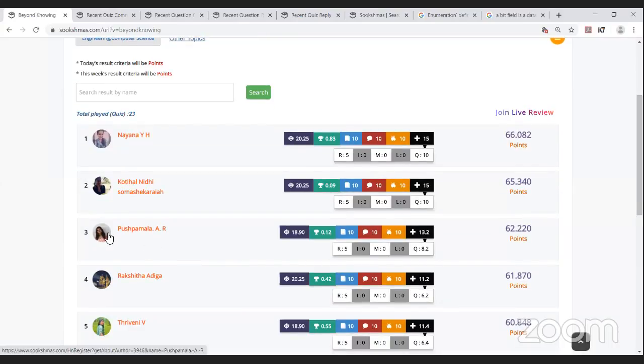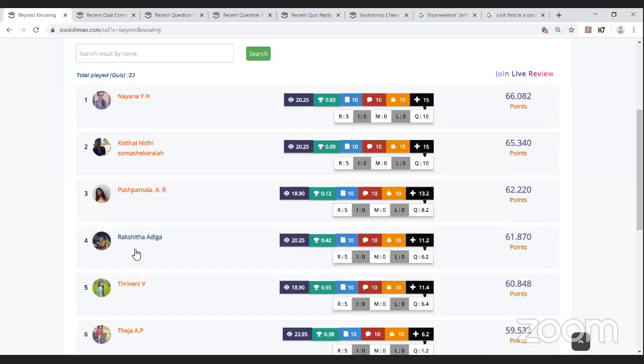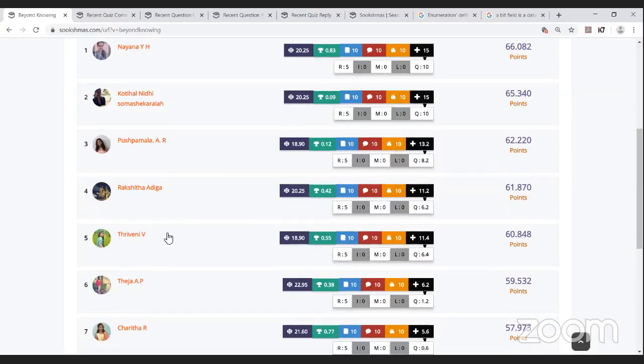The third place is Pushpa Malaya. She has also completed all her activities with 8.2 quality bonus points and has 62.220 points in total. The fourth place is Rakshita Adiga. She has also completed all her activities with 6.2 quality bonus points and 61.870 points in total. The fifth place is Triveni V.